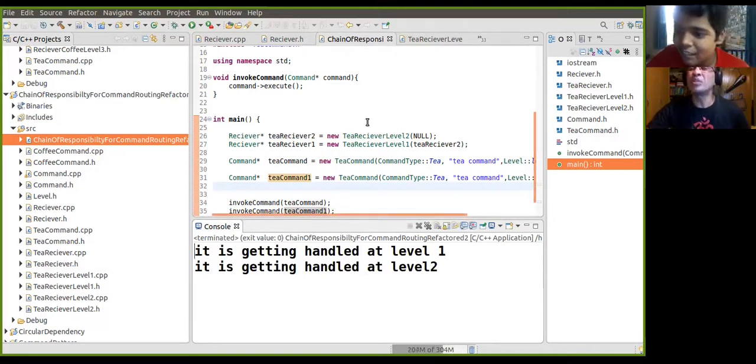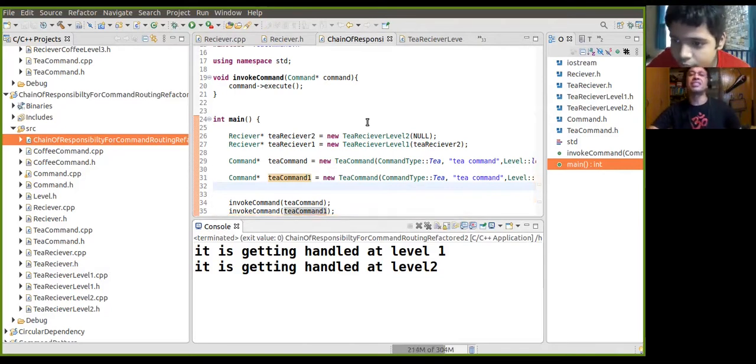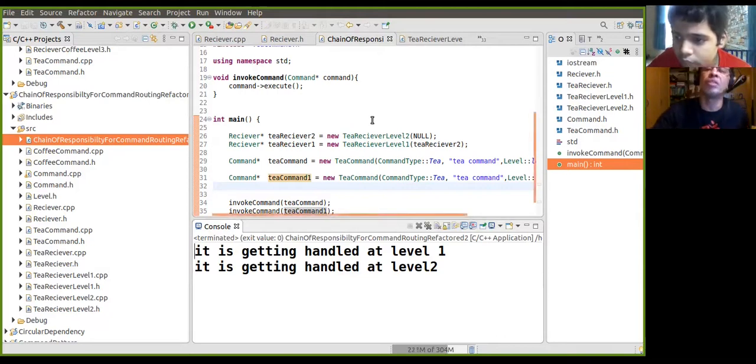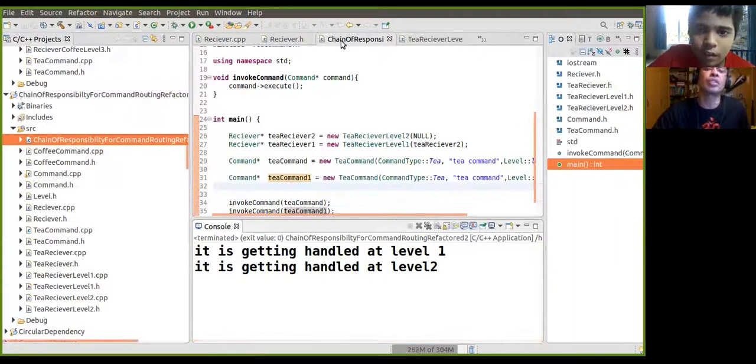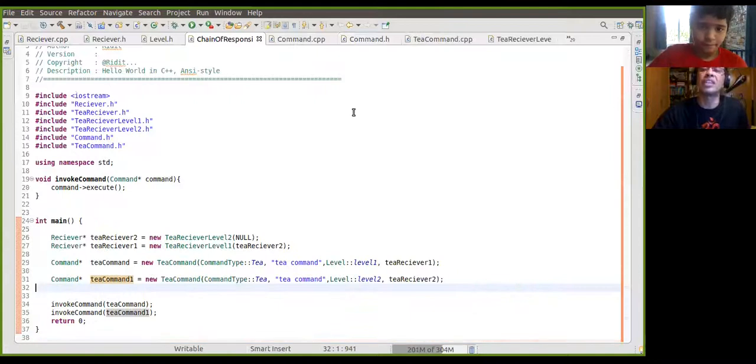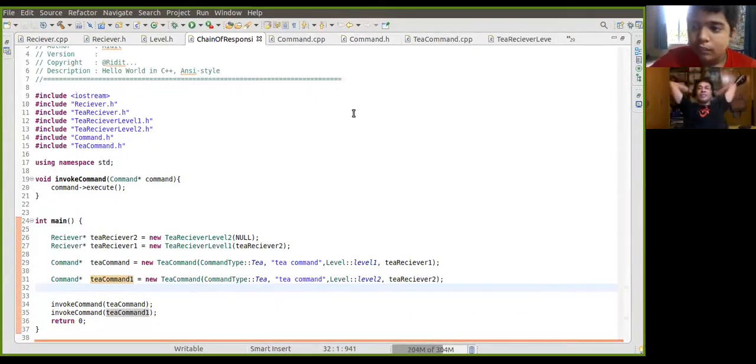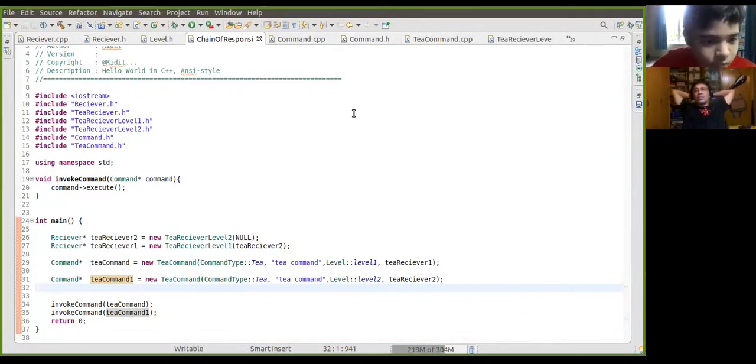Why you can say handle 1, because in the T command, see the first T command. Rajat, could you please enlarge your workspace, double click on this main? Okay, that actual coding part. Here, the first T command was passed as level 1, and the receiver passed was receiver 1, because receiver 1 was actually level 1.